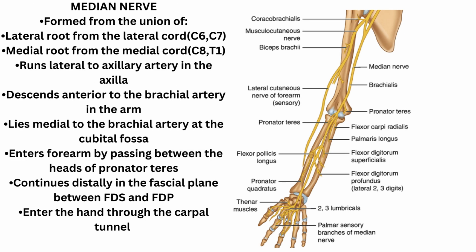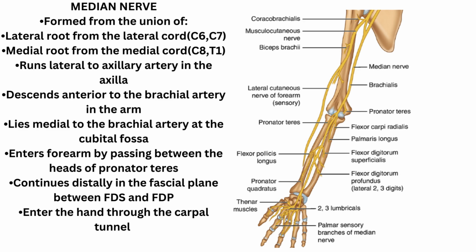Median nerve is formed from the union of the lateral root from the lateral cord and the medial root from the medial cord. The lateral cord of the nerve receives fibers from C6 and C7, while the medial cord receives fibers from C8 and T1. Median nerve courses lateral to the axillary artery in the axilla. It exits the axilla and enters the arm, where it descends anterior to the brachial artery, and thereafter medial to the artery at the cubital fossa.